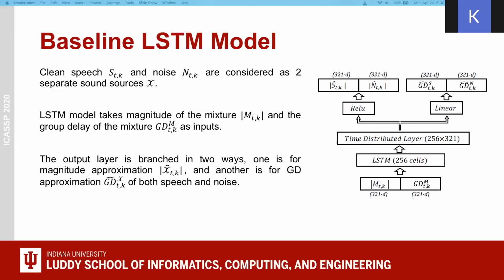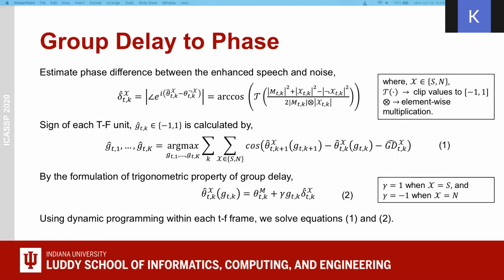We use a very naive deep architecture because our goal is to show the effectiveness from the incorporation of spectral information. It's important to return to phase since we train our model by group delay. For that, first we estimate the phase difference between the enhanced speech and noise, delta, the mod of angular difference of two sound sources. This can be written as an arc cosine function too. Then the sign of each time frequency unit is calculated by the following equation. This sign, g_tk, can be either -1 or +1 and is computed by a maximization equation of cosine function. We denote it as equation 1.